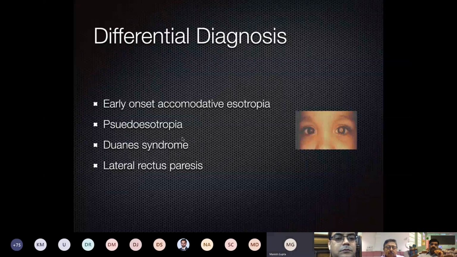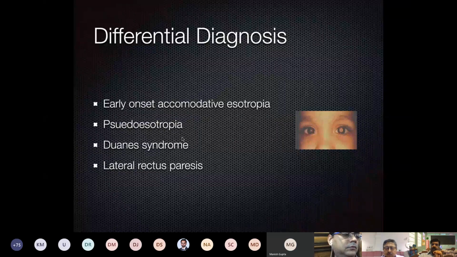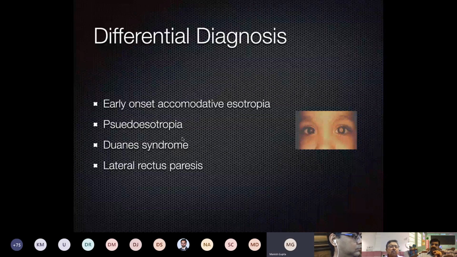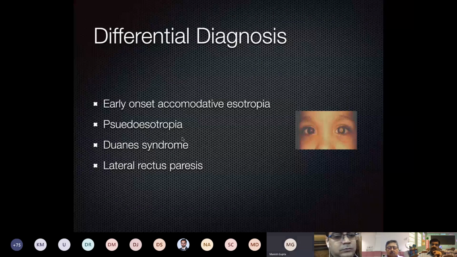Second is pseudo esotropia. I'm sure most of you would be aware of this. When the child is born, most of them will have some flattened nasal bridge and some telecanthus, which slowly improves as the child grows.